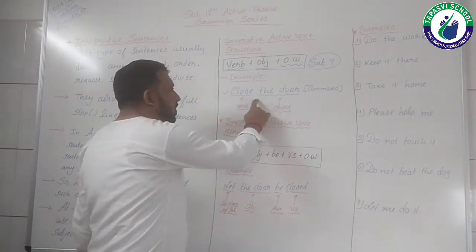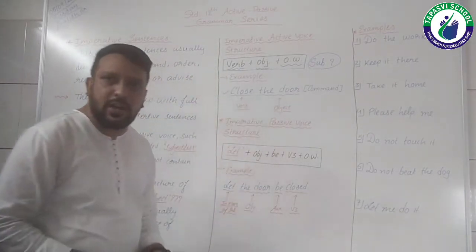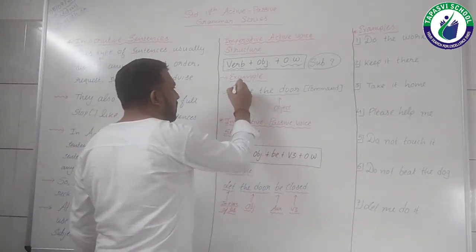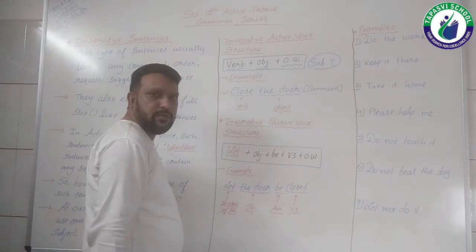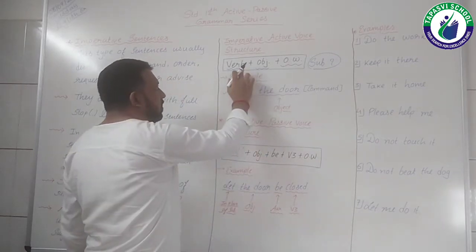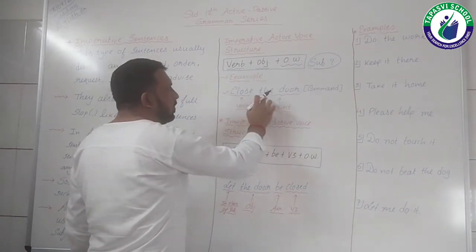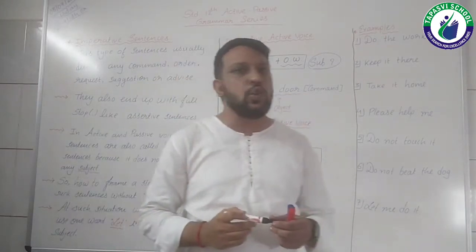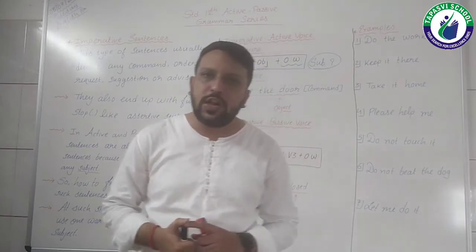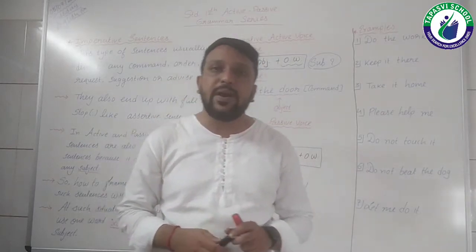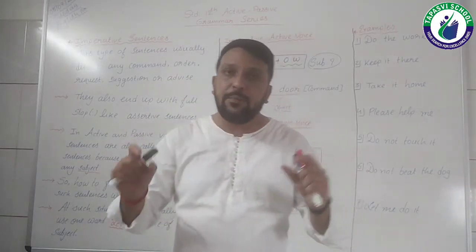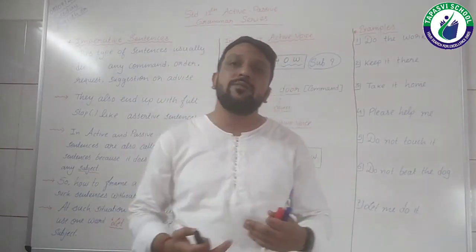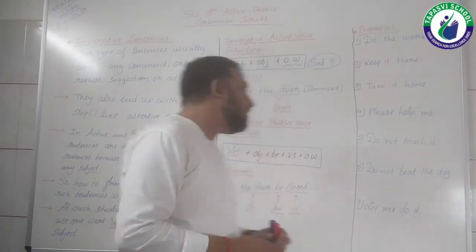Now, if you analyze this particular sentence, close is the verb, right? As per the structure, close is the verb. The door is the object. In this particular sentence there is no other word. So close the door is the active imperative structure and active imperative sentence. Now how to convert that sentence into a passive voice? Let's quickly see it, students.